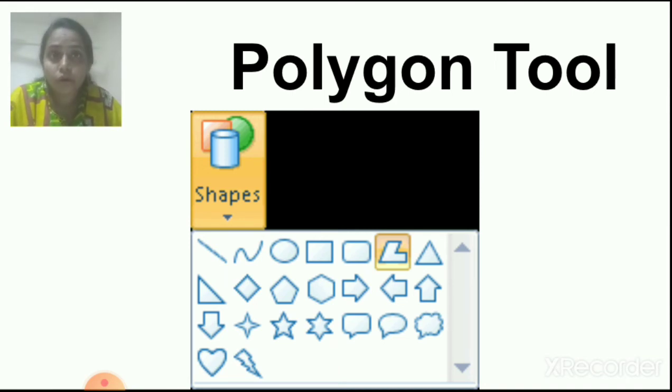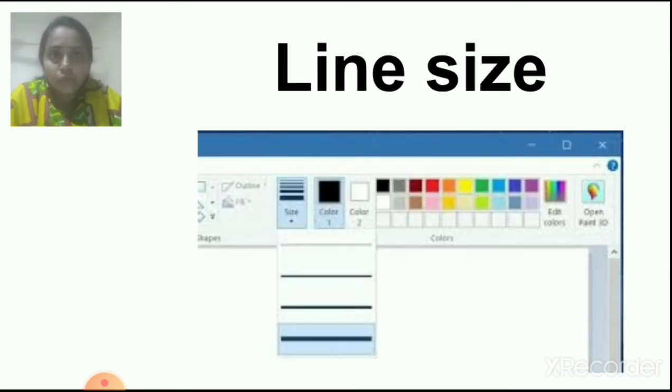You can draw different shapes using polygon tool. You can draw a Christmas tree, you can draw a star using polygon tool. Now, how to select this polygon tool? You have to click on the home tab, then you have to click on the shape and then select the polygon tool. To draw that, click on the line size.